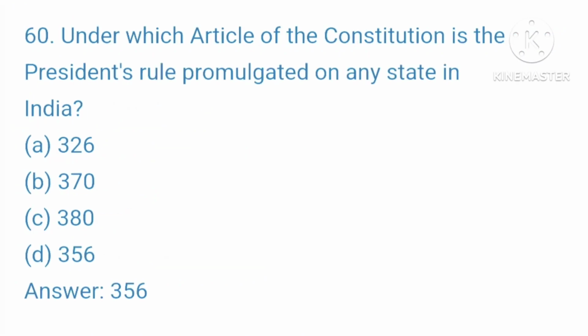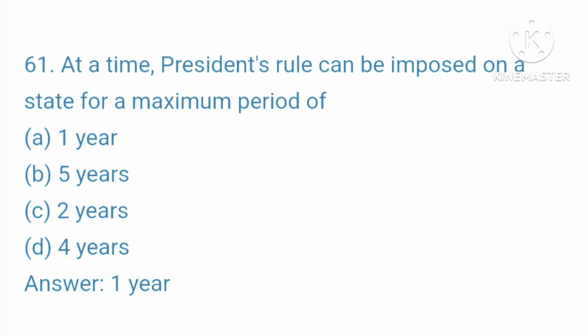60. Under which article of the Constitution is the President's rule promulgated on any state in India? A. 326. B. 370. C. 380. D. 356. Your right answer is 356. 61. At a time, President's rule can be imposed on a state for a maximum period of A.